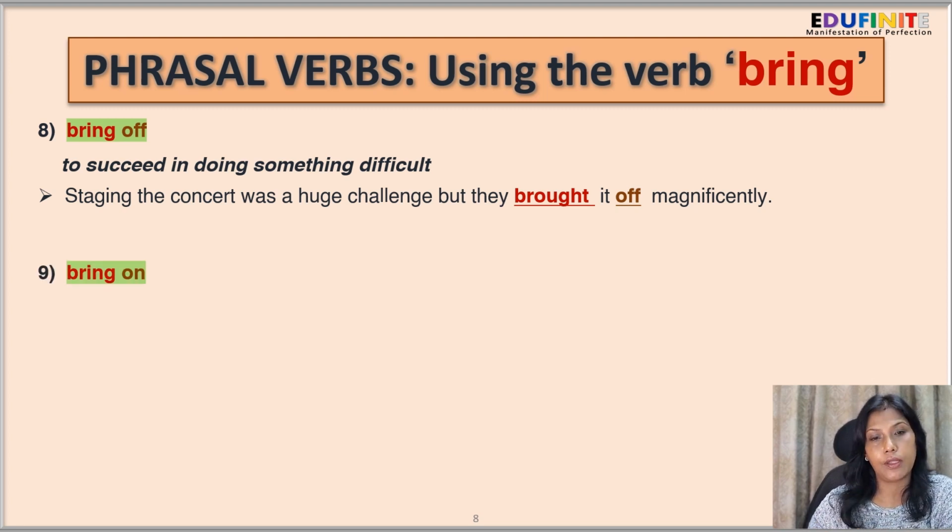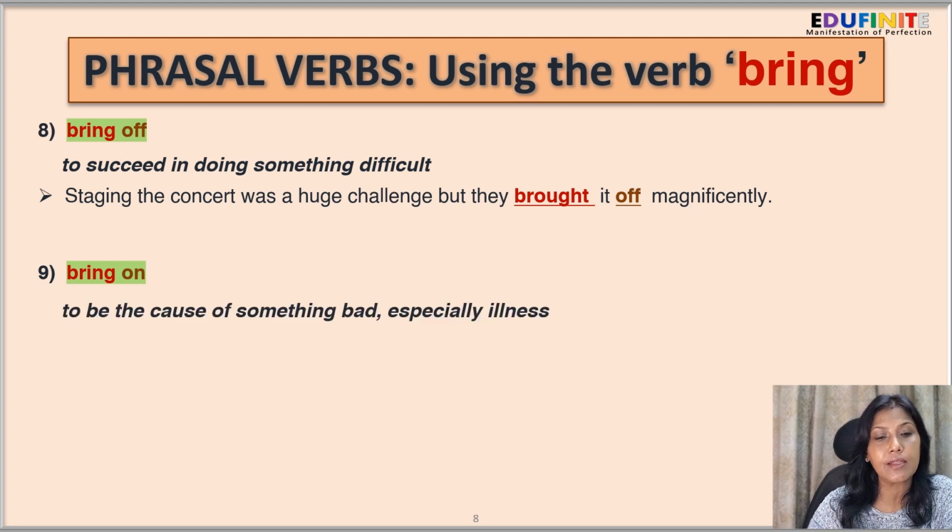Next, bring on. The next phrasal verb is bring on, and it means to be the cause of something bad, especially illness.